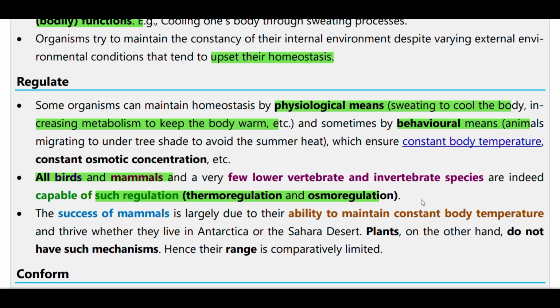The success of mammals is largely due to their ability to maintain a constant body temperature and thrive whether they live in Antarctica or the Sahara Desert. So mammals can survive in Antarctica and in desert places. Plants, on the other hand, do not have such a mechanism. Hence, their range is comparatively limited.